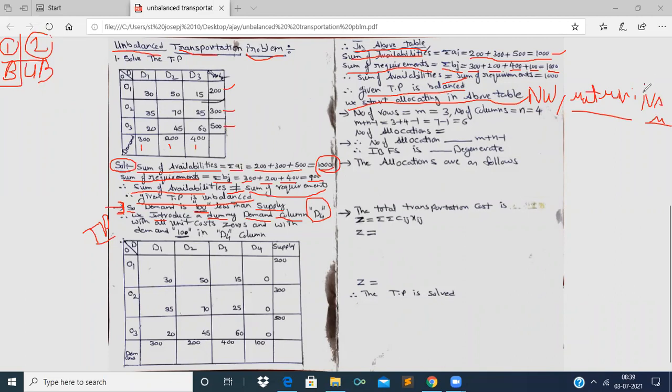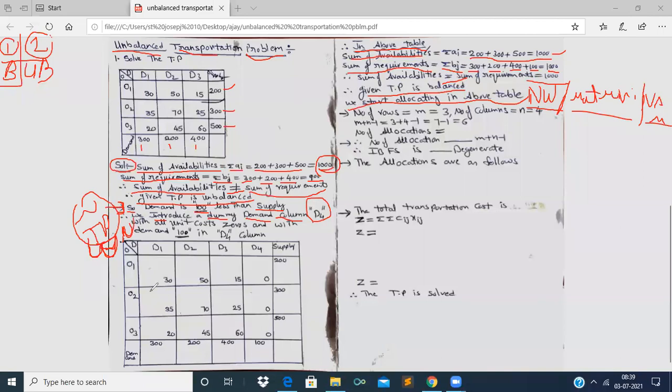Using these three methods only we can find out the initial basic feasible solution. As the first method is northwest corner rule, we apply it. So here I am not allocating, I am marking the directions. It is the new transportation table for which I have marked the north and the west directions. So now let us start allocating.